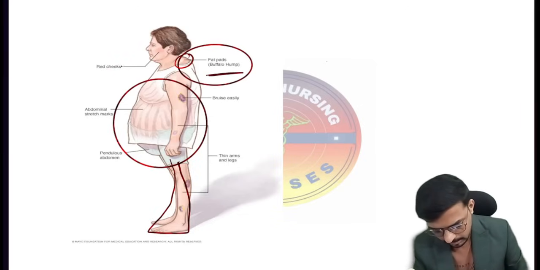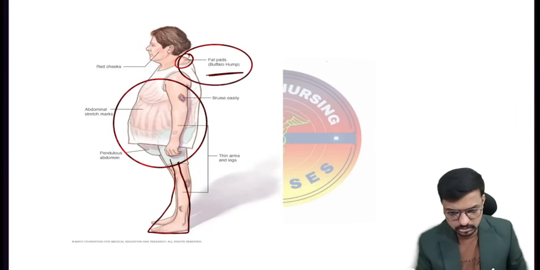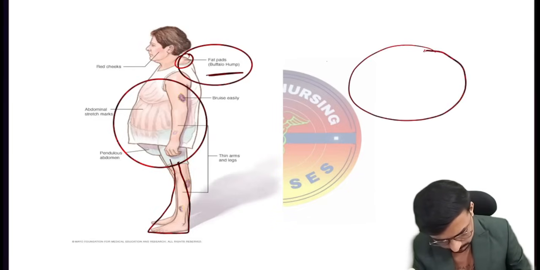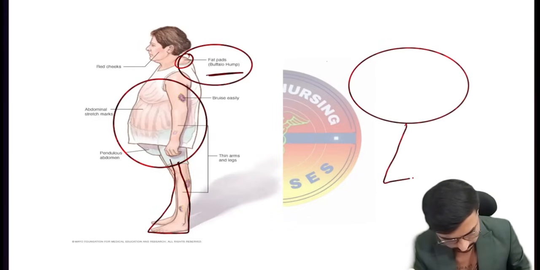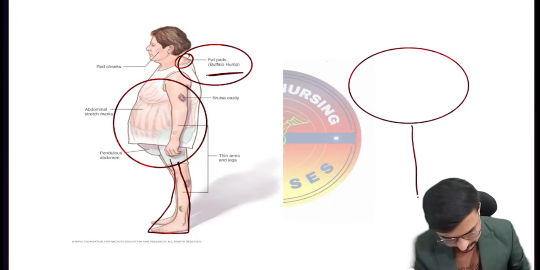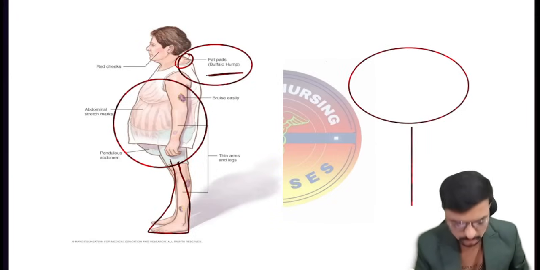And there are reddish striations on the body. This is very important, and the skin is very thin and easily breakable. So he is looking like this. Are you able to see? This is the big abdomen and this is the small extremities. You can see these are the small extremities. We can draw it like this.